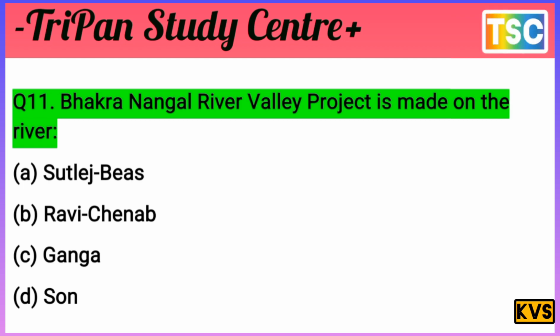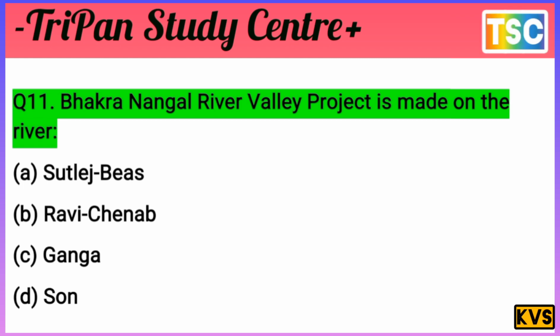The Bhakra Nangal Valley project is made on the river. Son is rejected here. And D, Ganga: Bhakra Nangal is not a project on the Ganga. Ravi and Chenab are also not it. The answer is A, correct. The answer A, Satluj and Beas. Bhakra Nangal River Valley project is made on the Satluj and Beas, which is the most important point here.